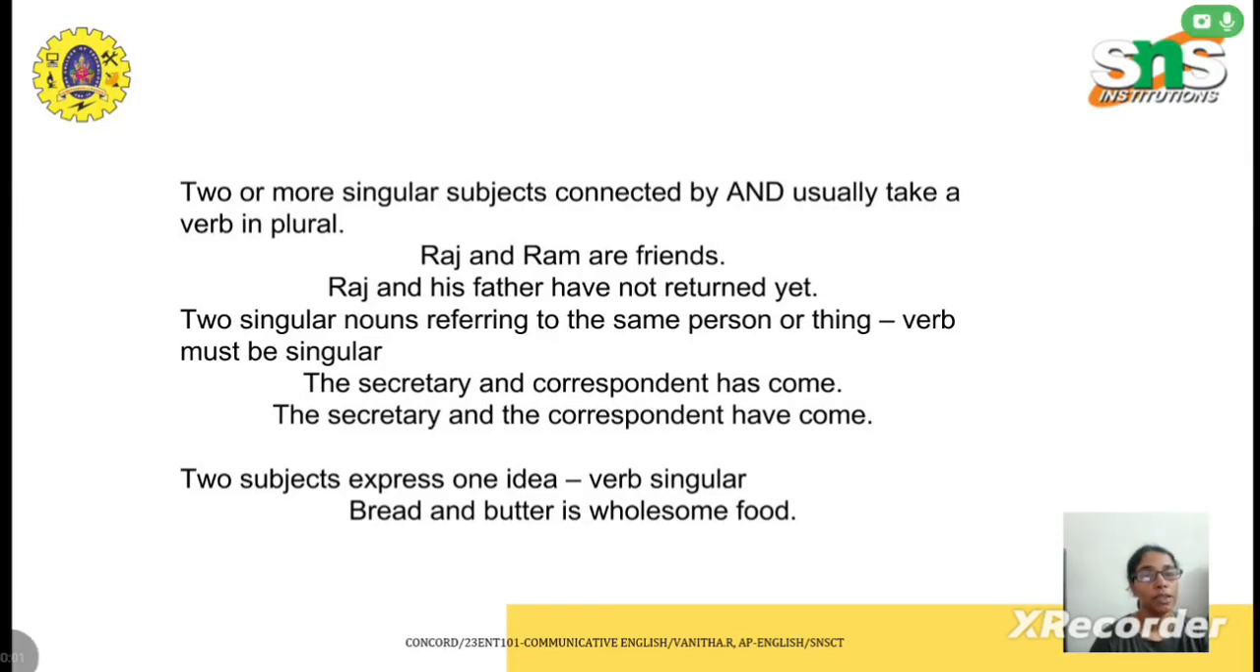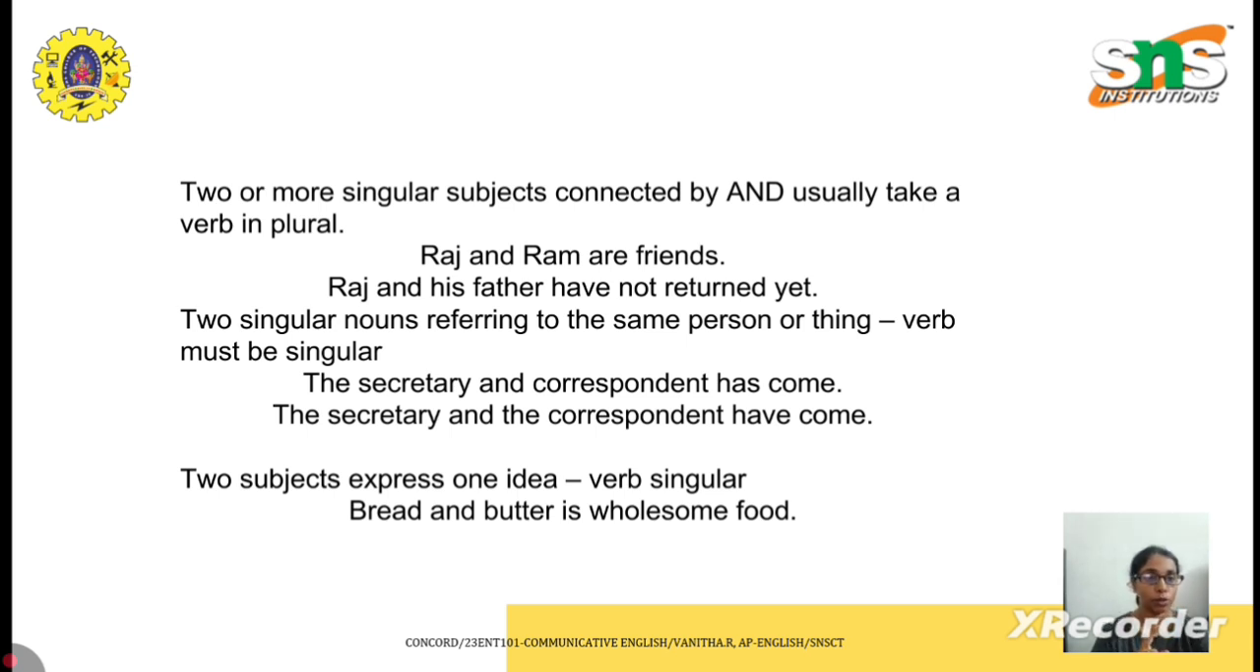Welcome back. Let us continue with the topic Concord. So, what is the next rule if you see? So, the basic rule, with that basic rule, we have so many other rules. So, if you see here in the slide, you have a few rules.